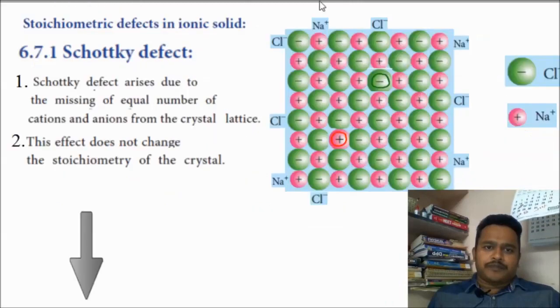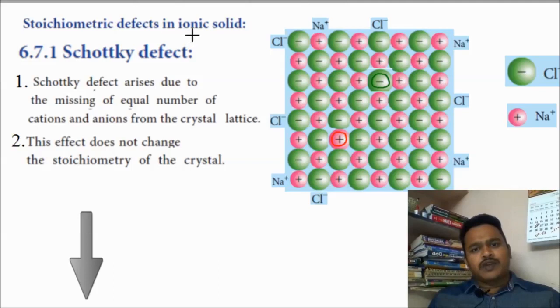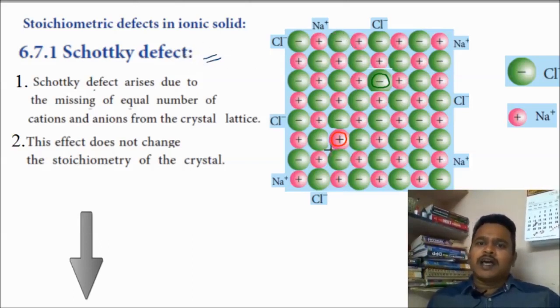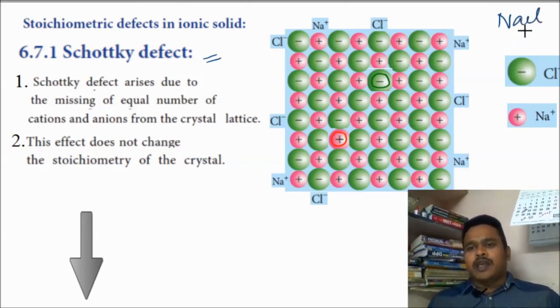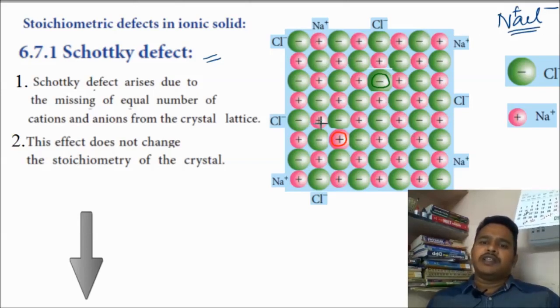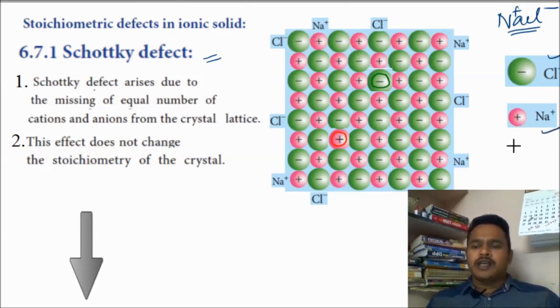In stoichiometric defects, two defects we are going to study. As I told at the start of this video, one is the Schottky defect and the other is the Frenkel defect. What you are seeing here is the arrangement of the crystal. Which crystal am I taking? The NaCl crystal. We know that NaCl is an ionic compound with Na+ and Cl-. They are arranged in this way, one negative, one positive, alternating. Green balls indicate chloride ions, and pink balls indicate sodium ions.